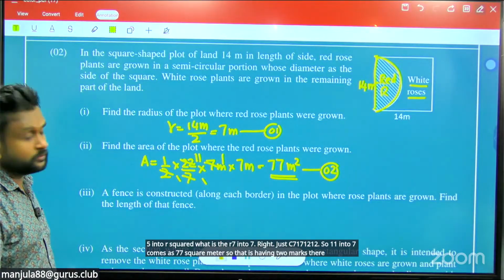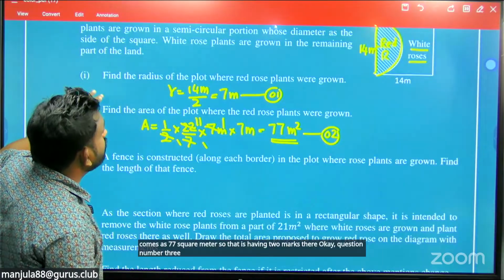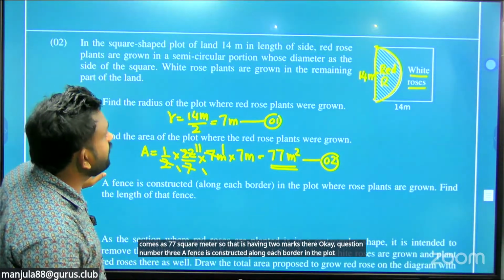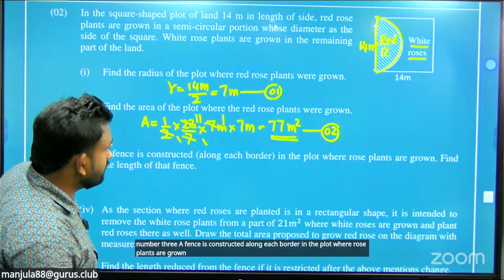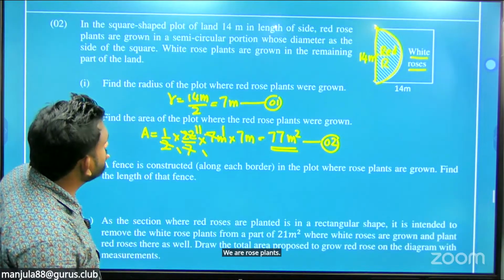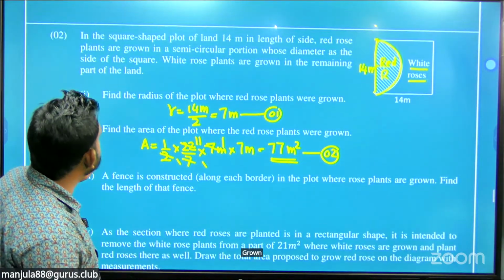Okay, question number 3. A fence is constructed along each border of the plot where rose plants are grown. Find the length of that fence.